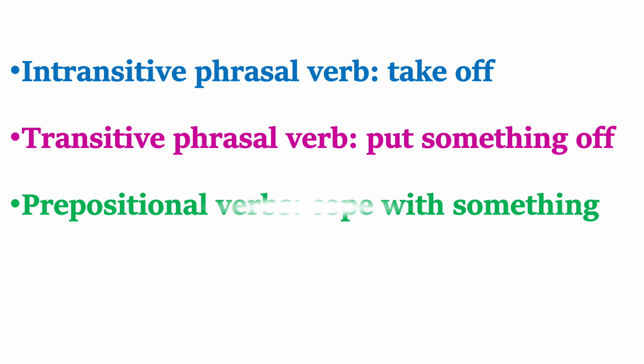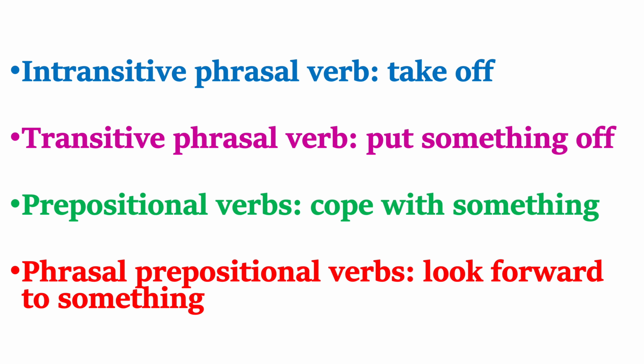These four types are intransitive phrasal verbs, for example, take off. Transitive phrasal verbs, such as put something off. Prepositional verbs, cope with something. Phrasal prepositional verbs, look forward to something.